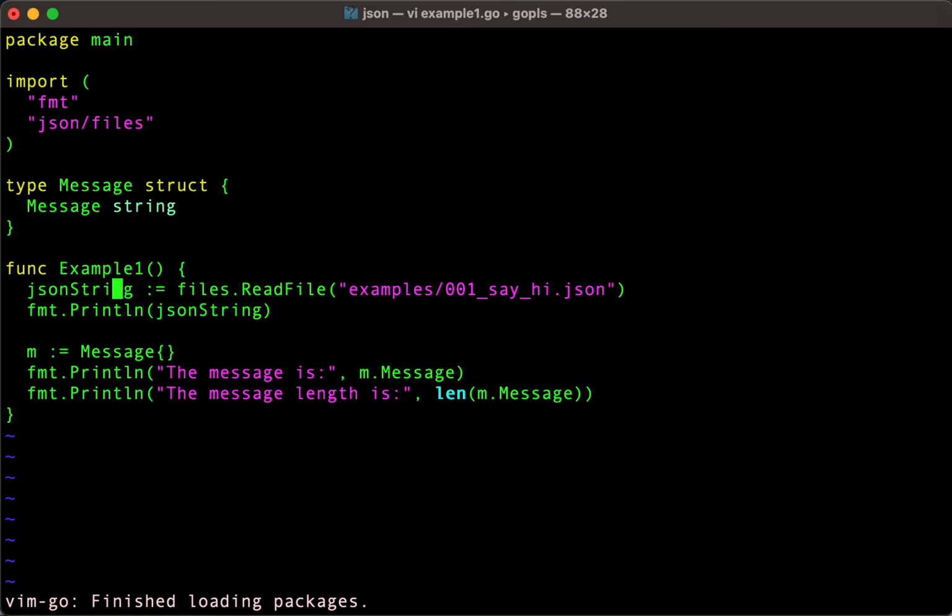Here's that same file we had before, and the same logic we had before: read this file, print it out. But this is new here. Now I'm saying, let me use this new struct I just made called message, and I'm creating a brand new empty one here. And I'm going to say the message is m.message, which will print out the message. And then it's going to say the message length is len. That's a special word meaning length, saying, how big is this message? And the word hi should be 2, because it's two letters, right? Let's try this.